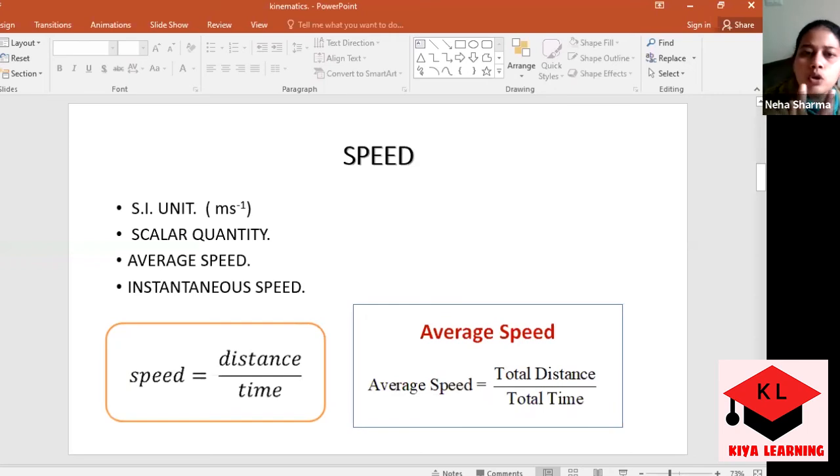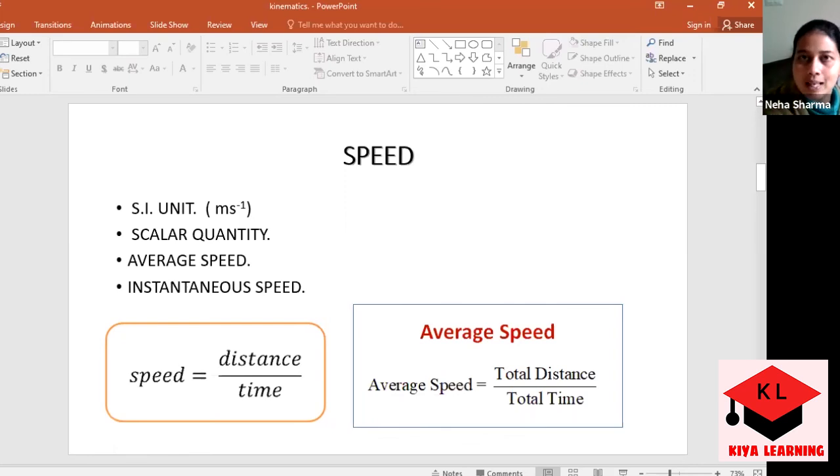There are so many humps or some obstructions, so at that time we need to change our speed every time. So if the person is moving from one location to another by changing the speed every time, that time we have to calculate the average speed. You have to use the formula of average speed, that is total distance over total time.